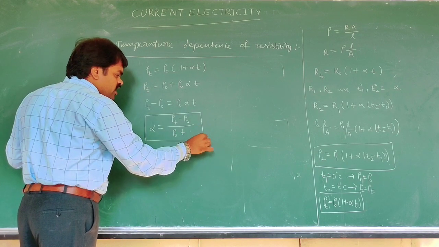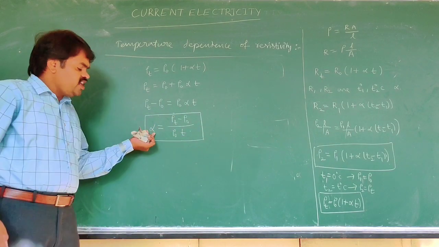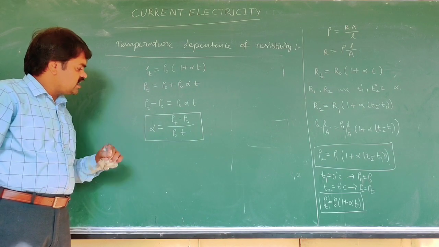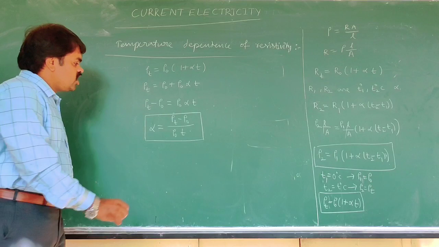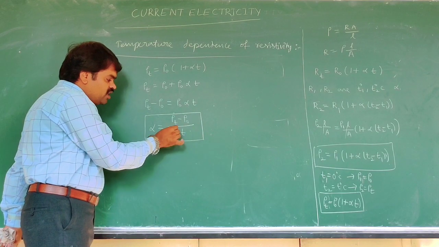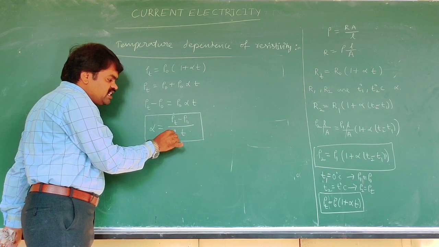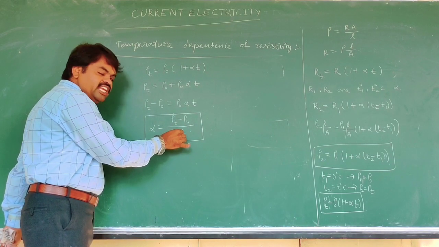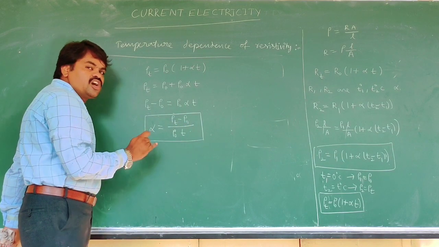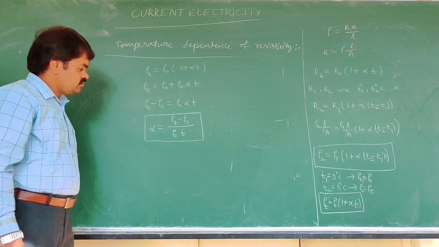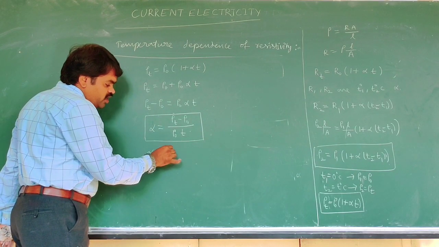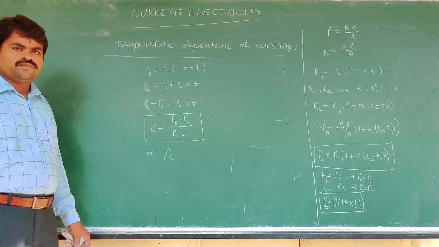Now here alpha is the temperature coefficient of resistivity. It is defined as the change in resistivity per original resistivity per degree Celsius or Kelvin rise of temperature. Then the unit of alpha is per degree Celsius.